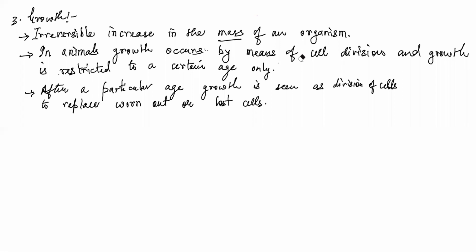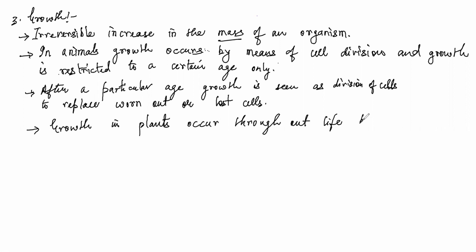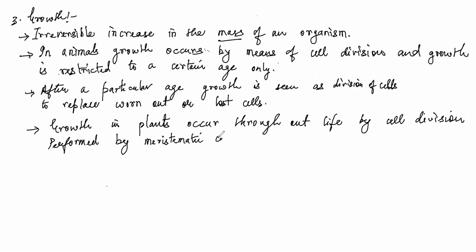It is throughout. So we can write, so far as growth in plants is concerned, growth in plants occurs throughout life by cell division, performed by meristematic cells distributed throughout their body.